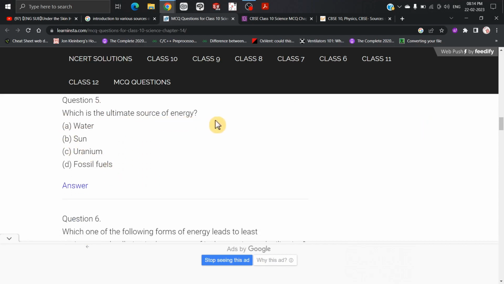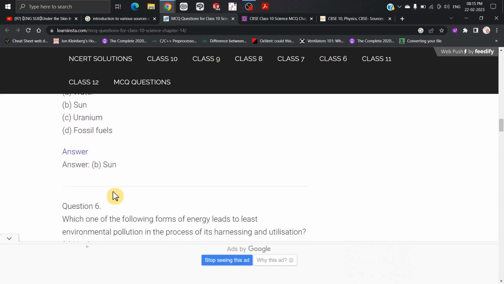Which is the ultimate source of energy? Ultimate मतलब कि खत्म ना हो. ठीक है. Water, uranium, fossil fuel या sun. So sun is the right answer.